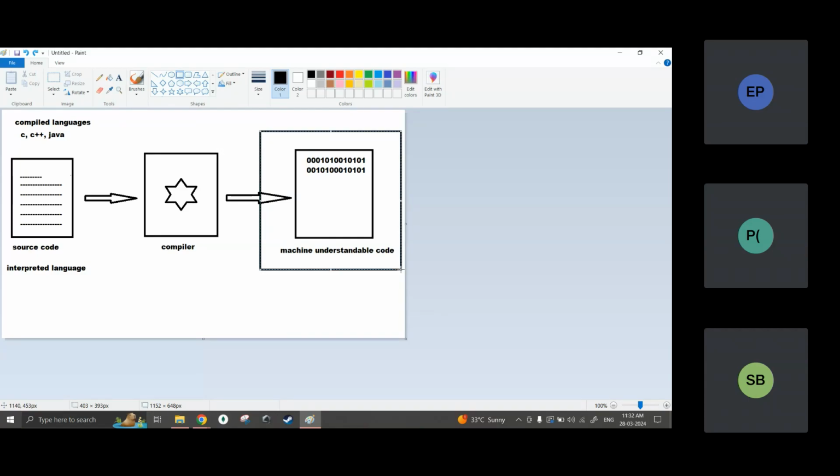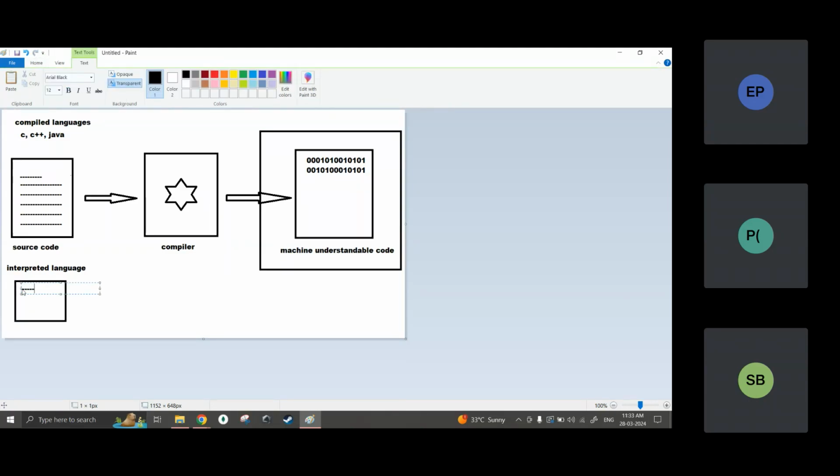These may be in .exe format or .bat format, some kind of executable format which can be run by our system. Now in the interpreted language, we'll write some source code, let's say I wrote 3 lines of code.